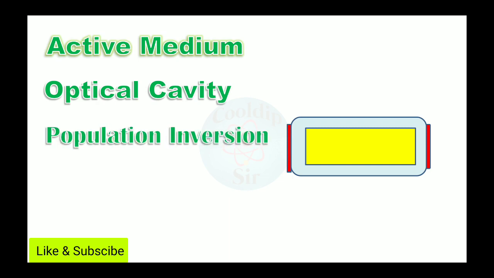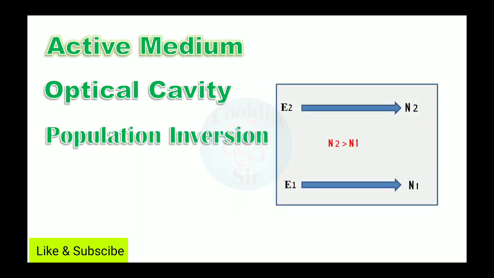So the next term is population inversion. In order to understand population inversion, we need this figure. In general, we all know that the number of particles is always greater in the ground state as compared to the excited state. But as its name suggests, population inversion means that the thing that happens in nature generally is exactly inverted.